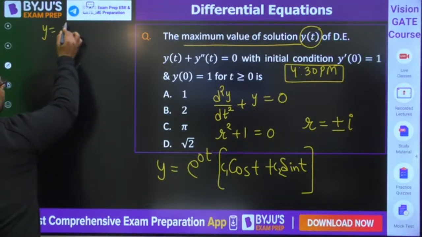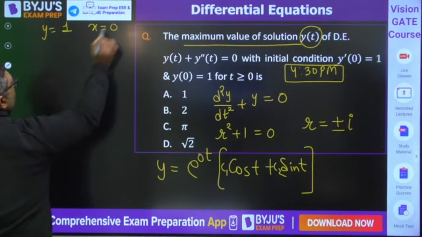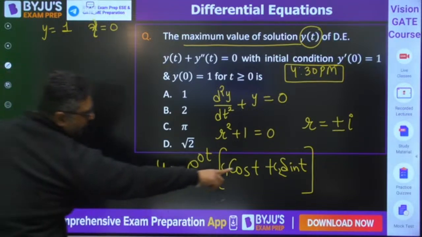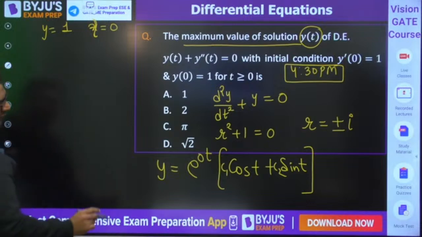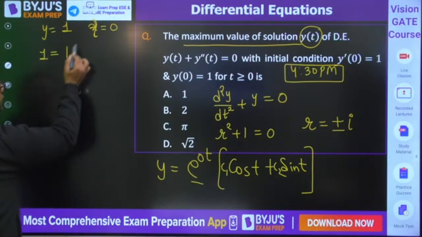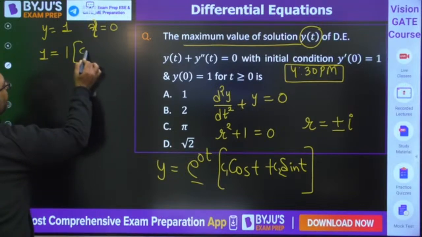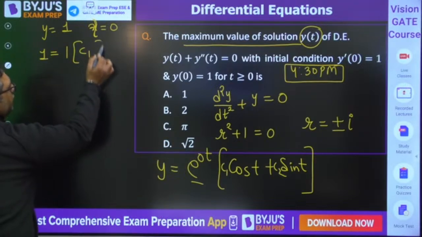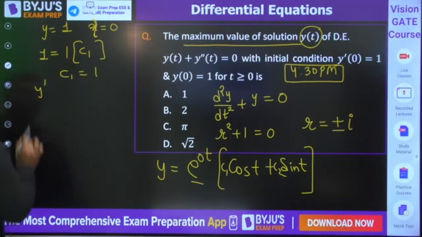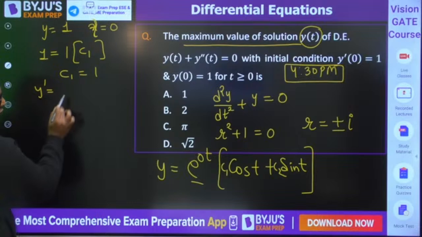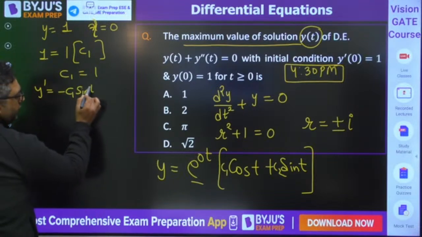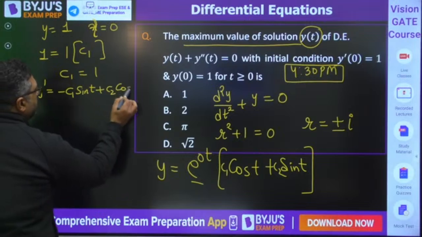When y is equal to 1, t is equal to 0. Put that, t0, y1. When you put y1, e to the power 0 is already 1. Cos 0 is 1, c1. Sin 0 is 0. c1 is coming out to be 1. Similarly, you would be having y dash now. y dash will be coming out to be minus c1 sin t plus c2 cos t.